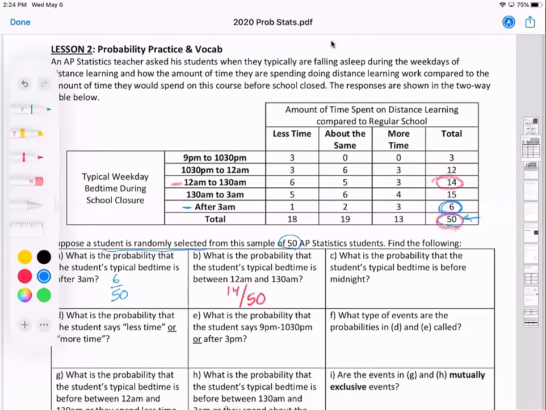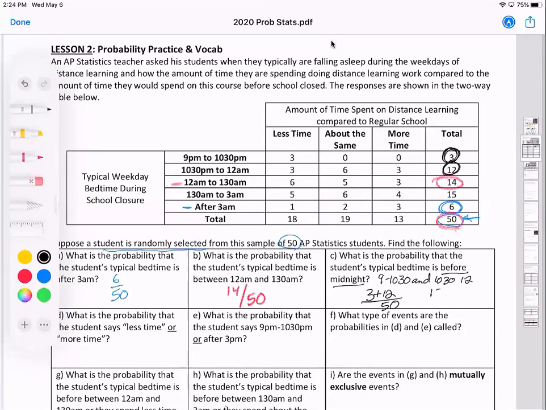And then the next question we have, what's the probability the student's typical bedtime is before midnight? So before midnight, that would be taking the 9 to 10:30 students, and we need the 10:30 to 12 students. So here we're going to add a couple. We have 3 students who are early to bed, early to rise. And then the 10:30 to 12 would be 12 students. So that would be 3 plus 12 out of a total of 50 students.